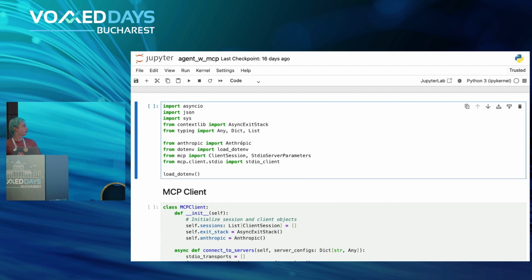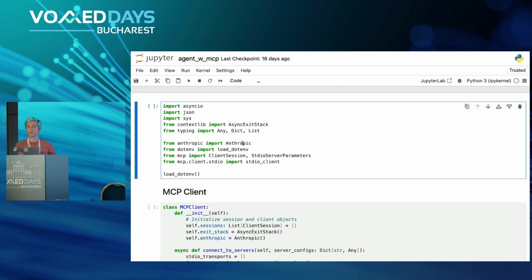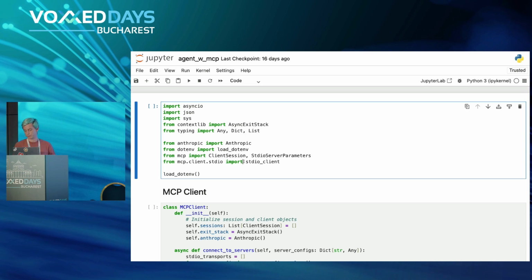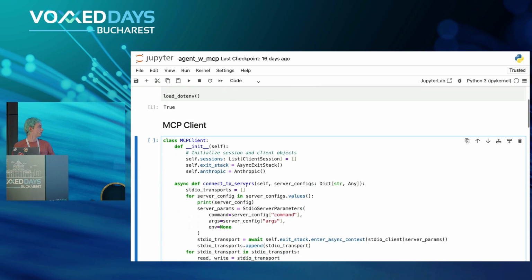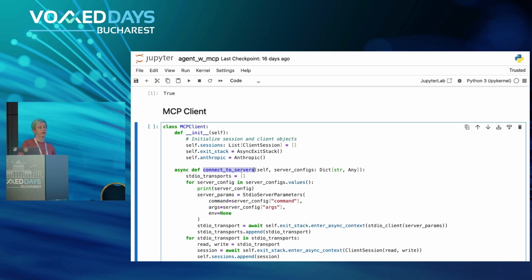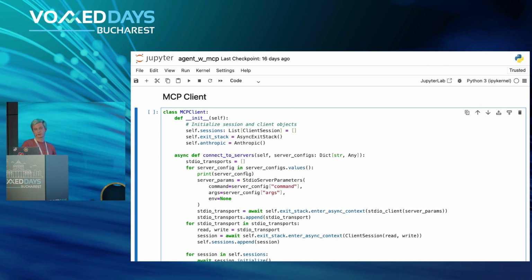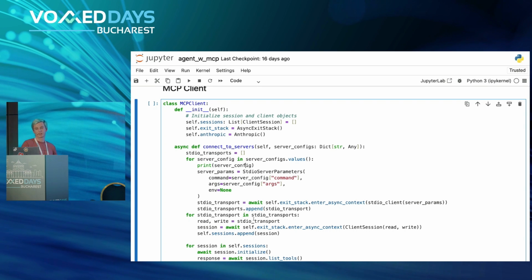What I will be using here is essentially an MCP client, again from Anthropic's MCP package. There is some boilerplate, but otherwise it is pretty straightforward. The main thing you need to define is the way to connect to servers, which essentially reads the config from the JSON and then connects to the servers, getting all the tools available for the LLM to use.